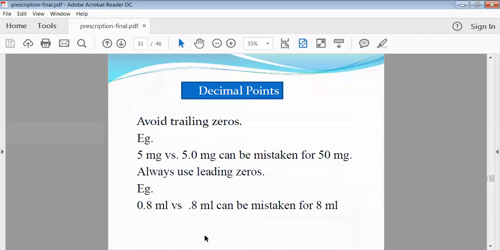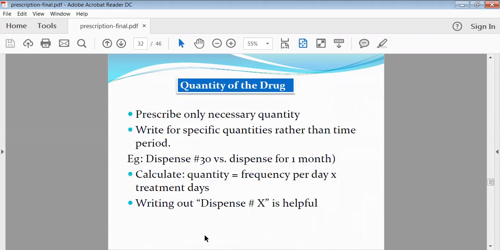Then there are so many mistakes regarding decimal points. 5 mg versus 5.0 mg can be mistaken. Suppose your physician has the habit of writing 5.0 milligram instead of 5 mg directly, and sometimes he forgets to put the decimal point between the 5 and 0. So what will the dose be? It will be 50 mg. So a dose mistake will occur, and the quantity will be increased 10 times.